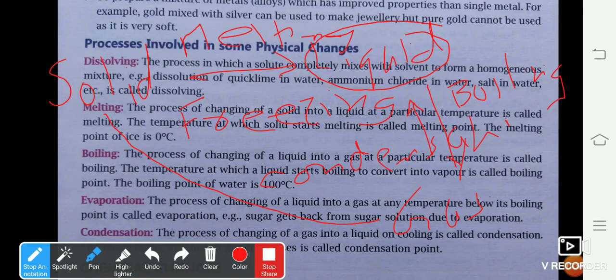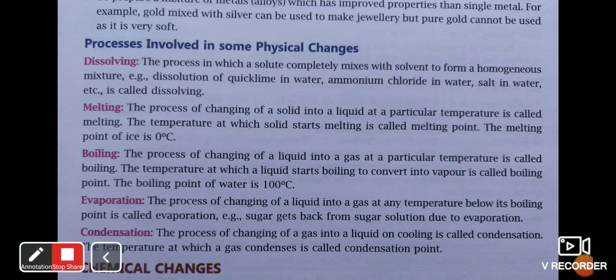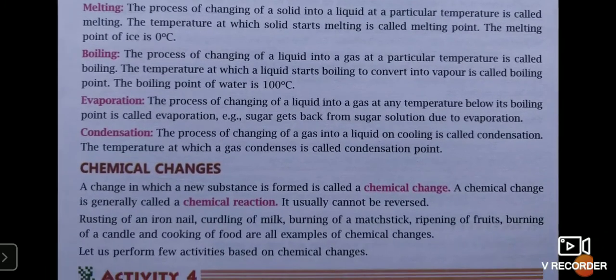So I hope, students, you have learned this topic today. What you need to do is learn the definitions of these processes: dissolving, melting, boiling, evaporation, condensation. Also, you have to write down the definitions of slow change, fast change, desirable and undesirable change in your notebook. I will be teaching you the chemical changes and their activities in the next part of the lecture.